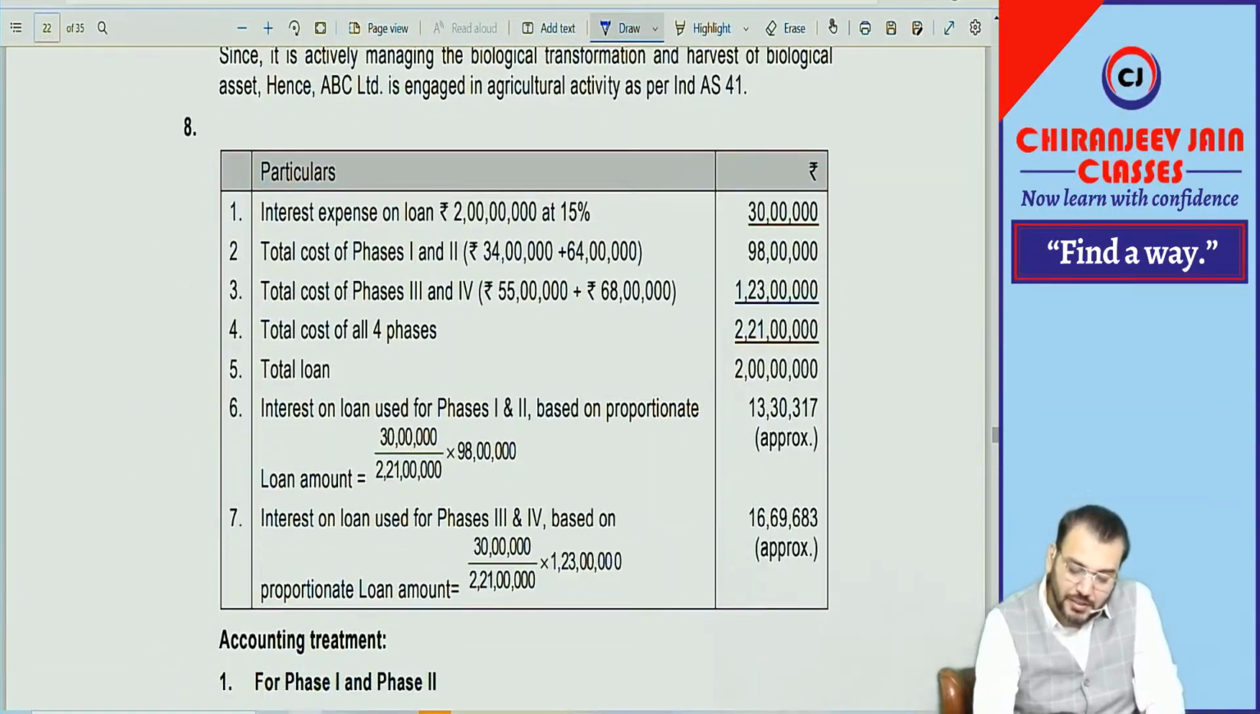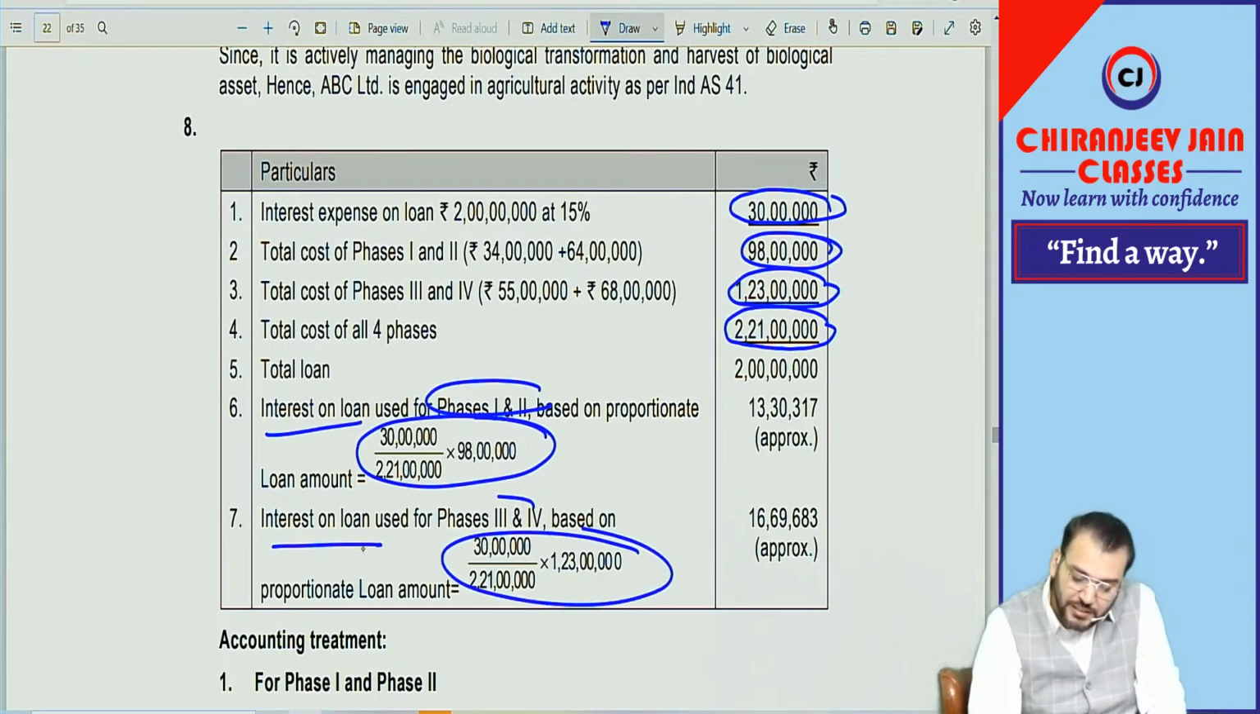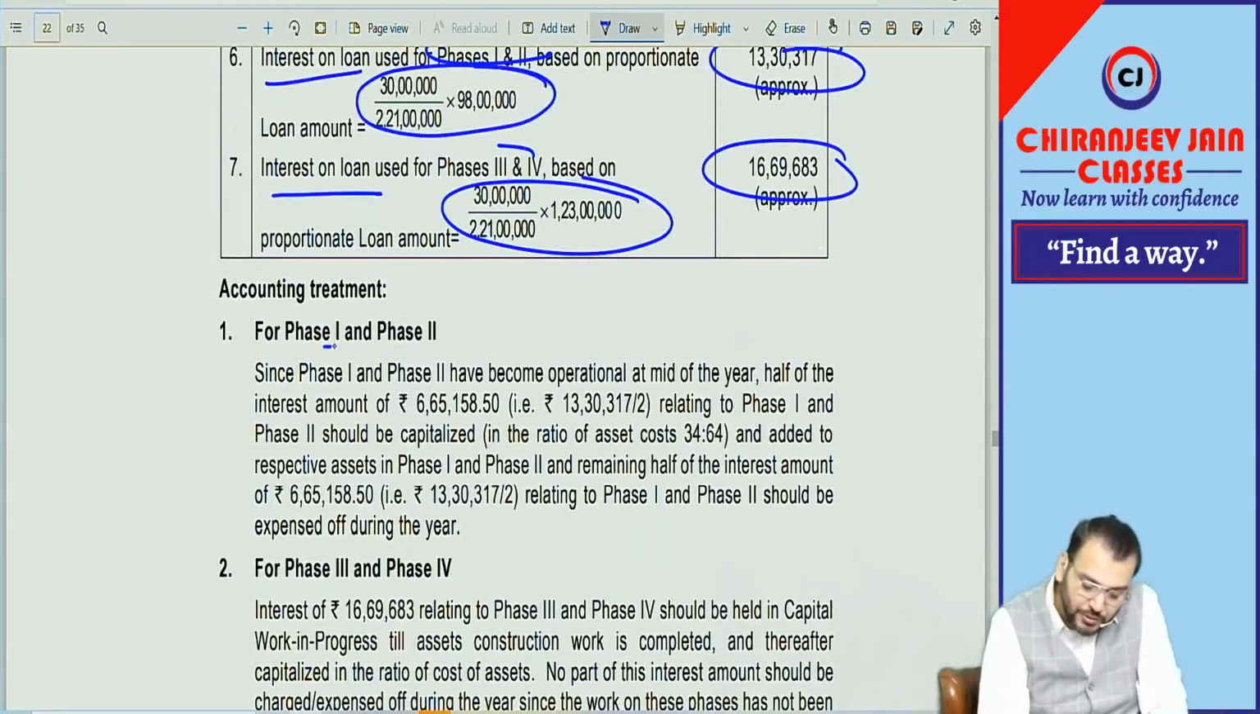You can see 30 lakh, phase 1 and 2 98 lakh, phase 3 and 4 123 lakh, total becomes 221 lakh. Interest for phase 1 and 2, they have done proportionately. Interest on phase 3 and phase 4 also proportionately. This has been allocated. Then out of this you can see half will be capitalized and half will be charged to PL as an expense.